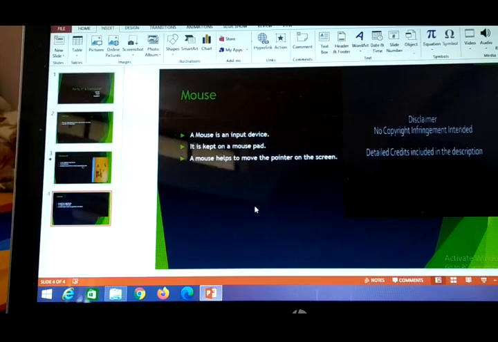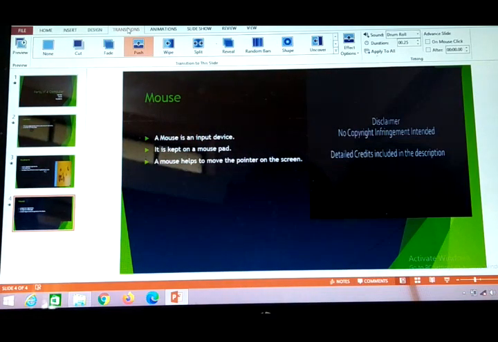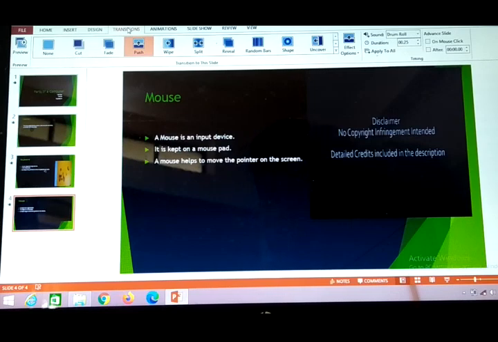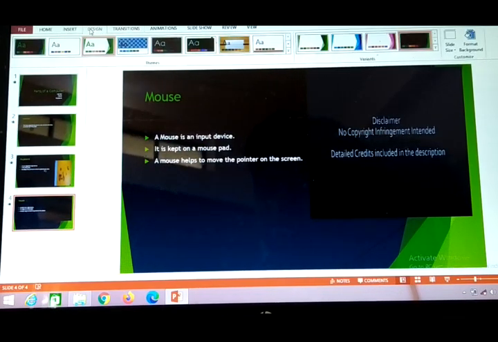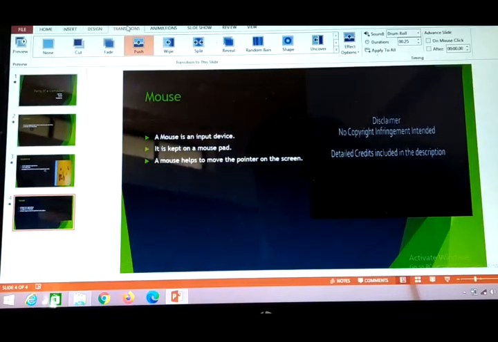So basically we'll be studying how to add transitions. Now we're discussing transition as I have explained. Now for the features, I'll click on design, and this is the transition option. Transition is basically how the slides will be moving.